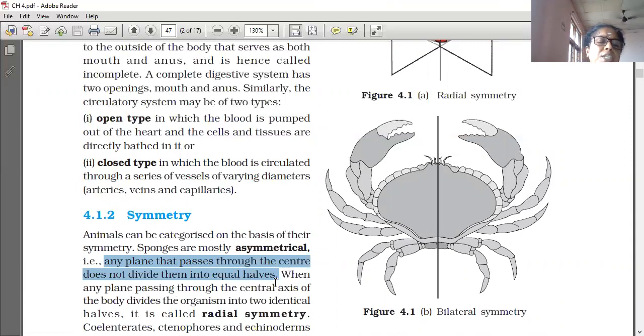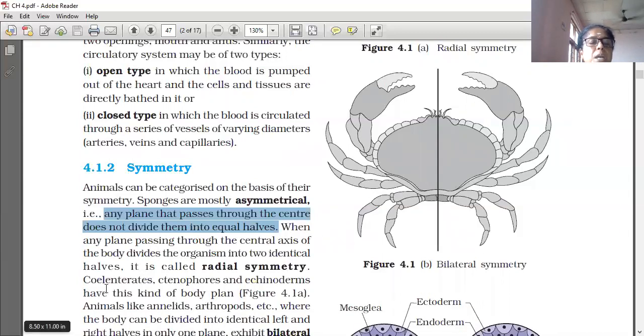When any plane passing through the central axis of the body divides the organism into two identical halves, it is called radial symmetry. Examples of radial symmetry are coelenterates, ctenophores and echinoderms, which have this kind of body plan.